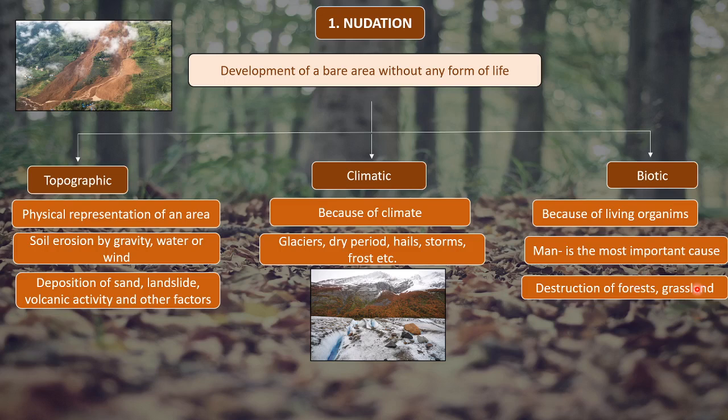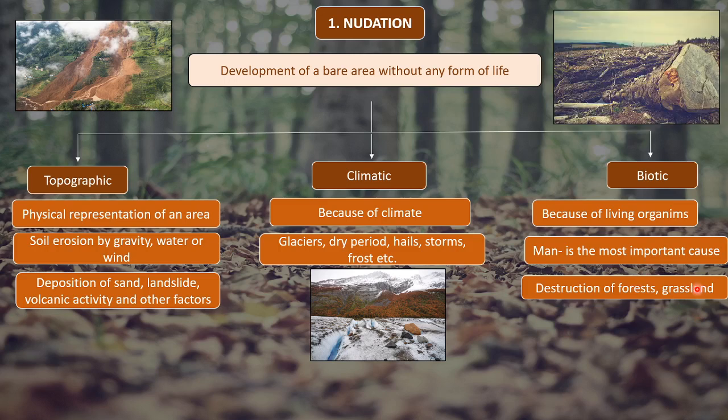So these are the three main causes of nudation. As shown in the figure, many times there is massive cutting of trees, and that leads to the creation of barren areas. So these are biotic causes, and man is the most important cause for this kind of nudation.